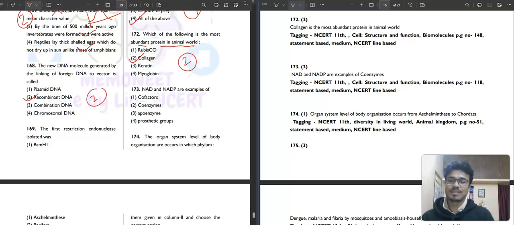NAD and NADP are examples of cofactor, coenzyme, apoenzyme, or prosthetic group. So NAD and NADP are examples of coenzyme. The second option will be your correct answer.